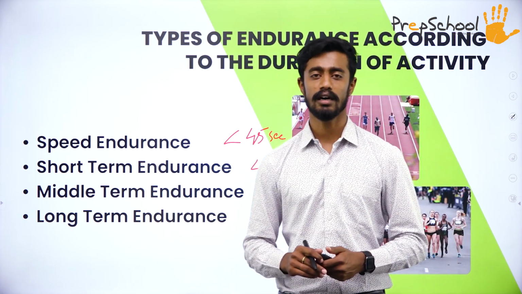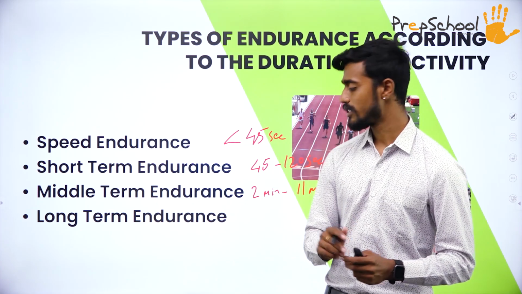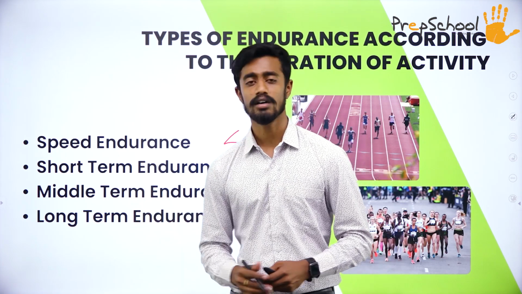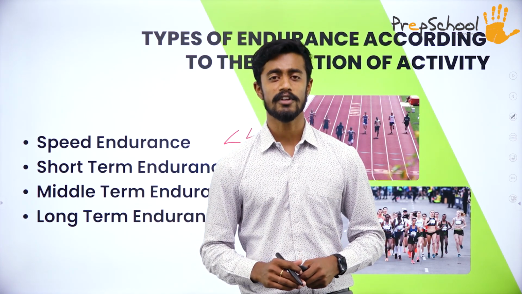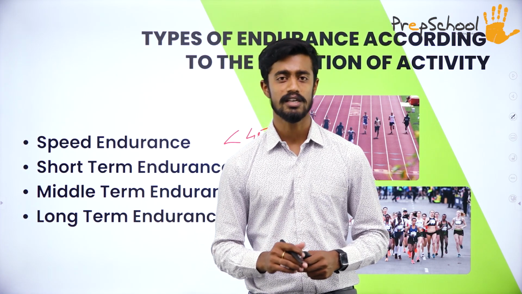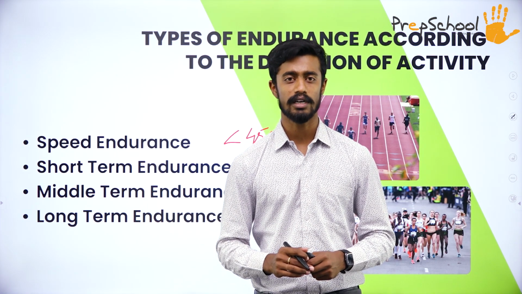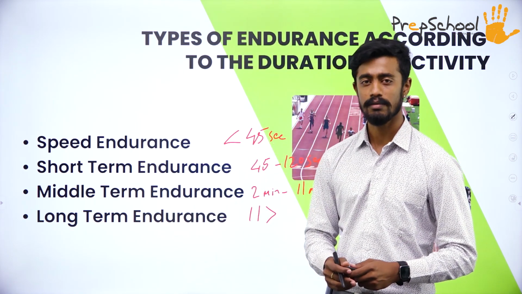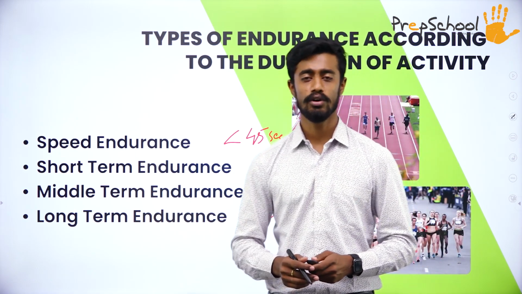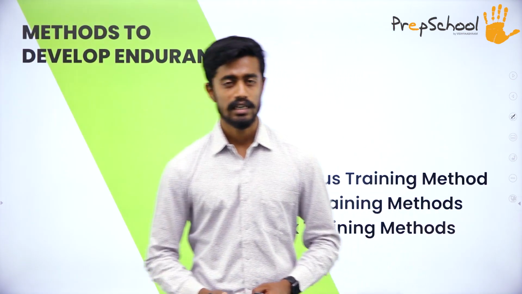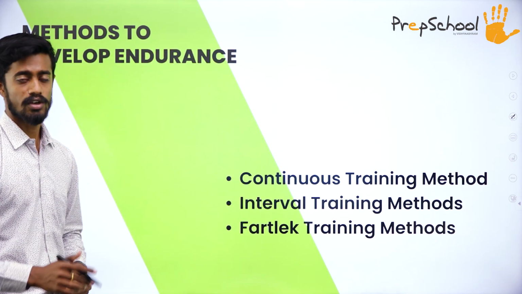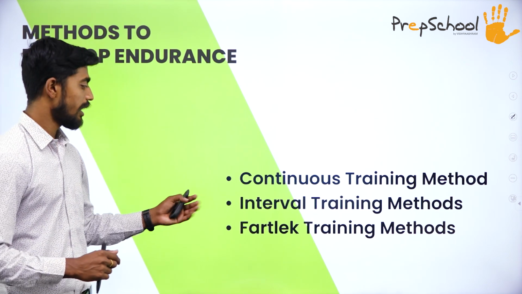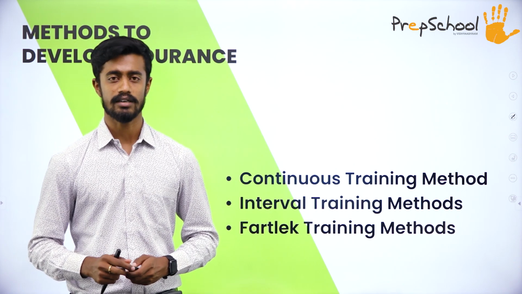At last, long term endurance. Any activity which is done after 11 minutes is considered as long term endurance. Some of the examples for long term endurance are 5000-meter run, 10,000-meter run, half marathon, full marathon, etc. This is the types of endurance according to the duration of activity. Now let's see the methods to develop endurance. We have 3 methods to develop endurance, that is continuous training method, interval training method, and fartlek training method.